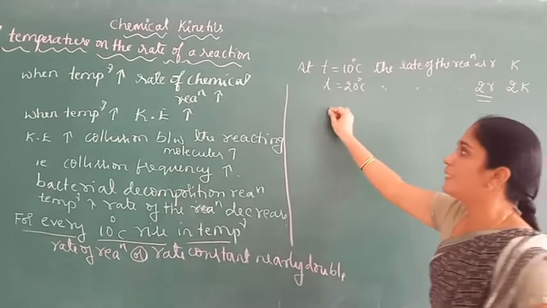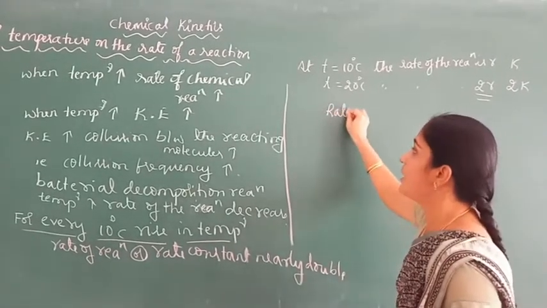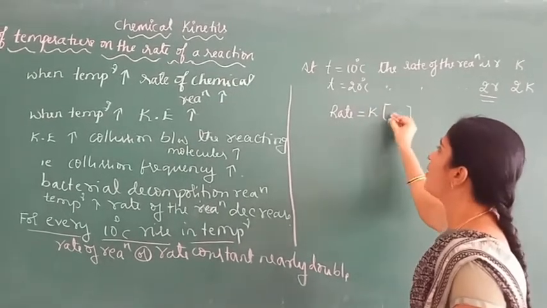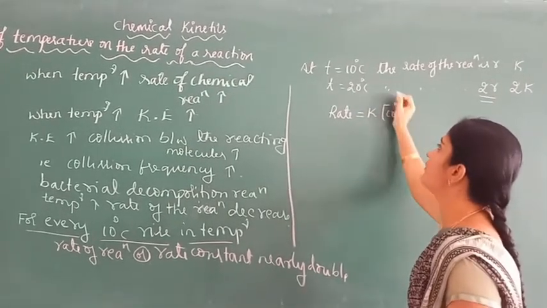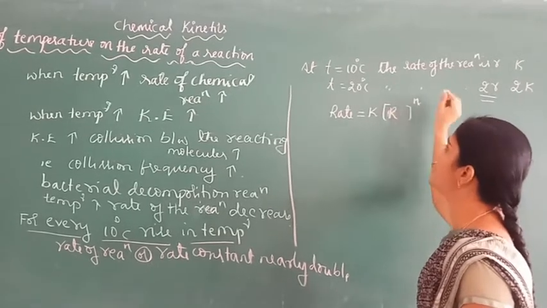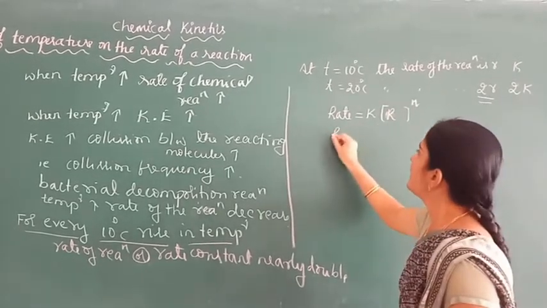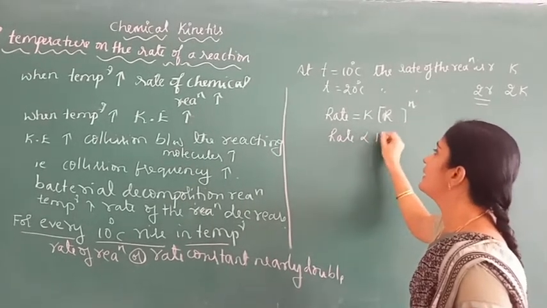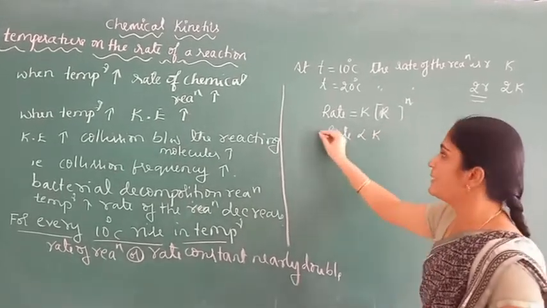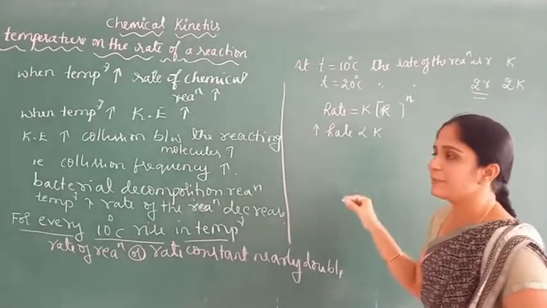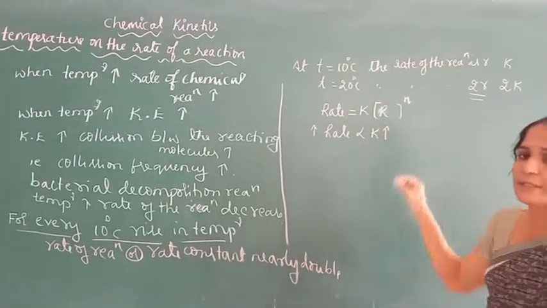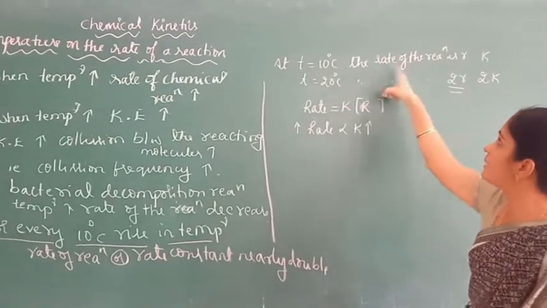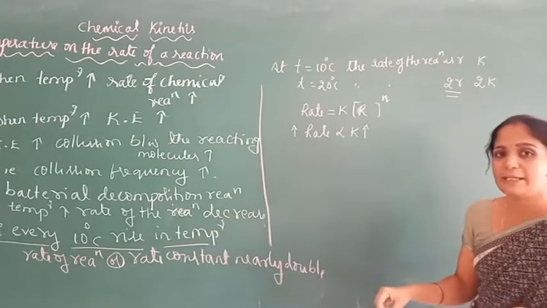We know that for a rate expression, the rate law equation, rate equals K times the molar concentration of the reactant to the power of n. Here rate is directly proportional to K. Therefore, when rate increases, the rate constant also increases. So for every 10 degree rise in temperature, the rate of the reaction or rate constant nearly doubles.